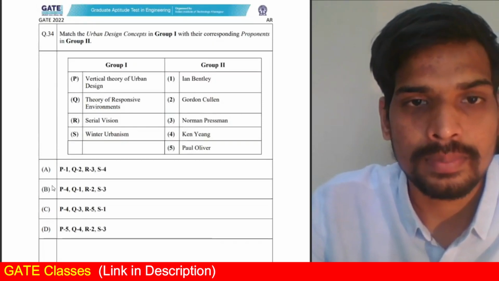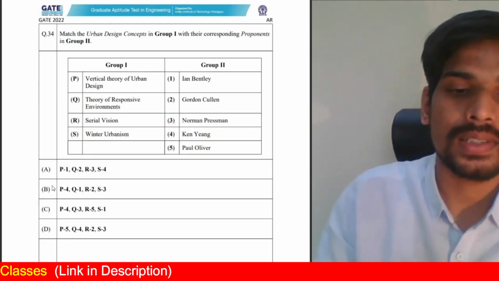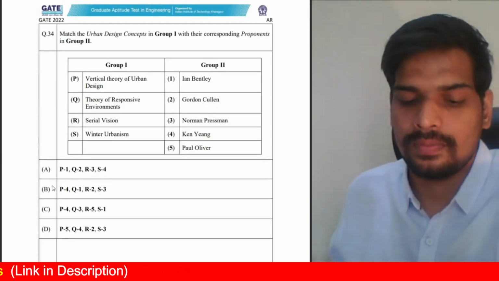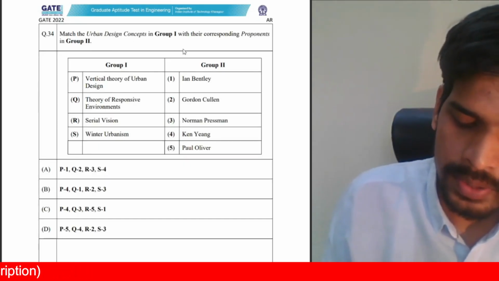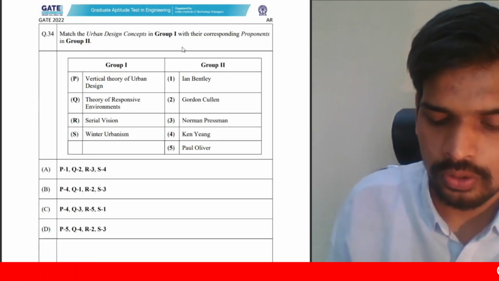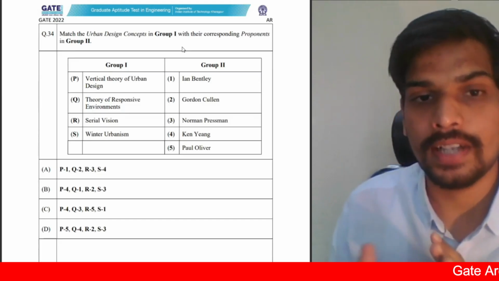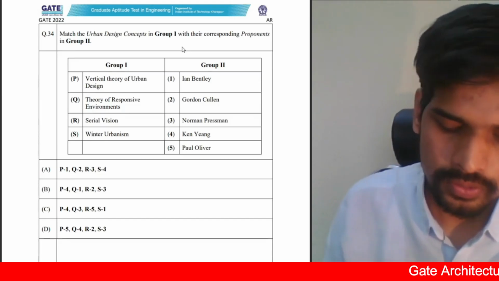Next one, question number 34. Again, it is a 2 marks question from the common part. Match the urban design concepts in group 1 with the corresponding proponents in group 2. Again, even if you know one or two, you can try to work out the solution. Let us look into these concepts.